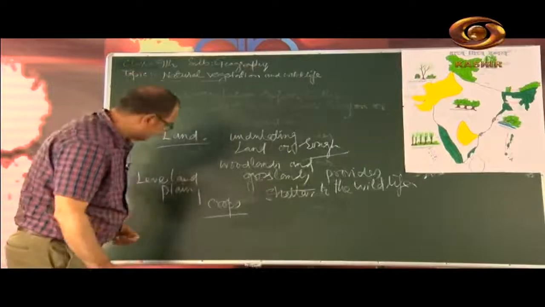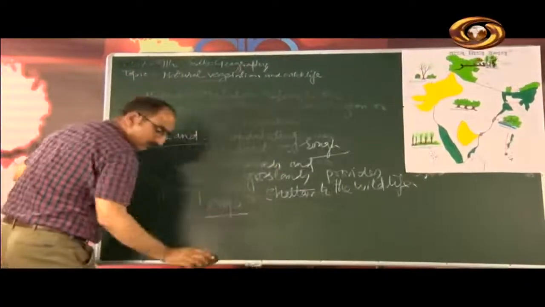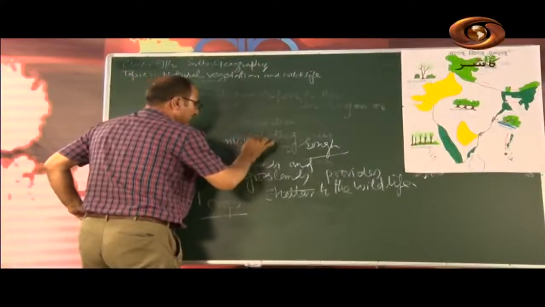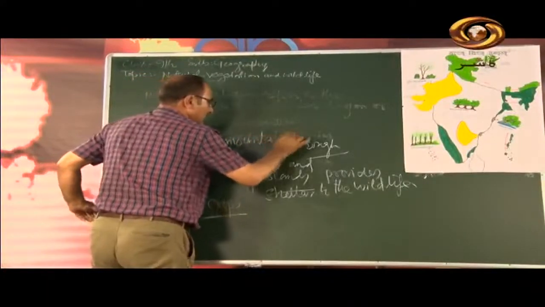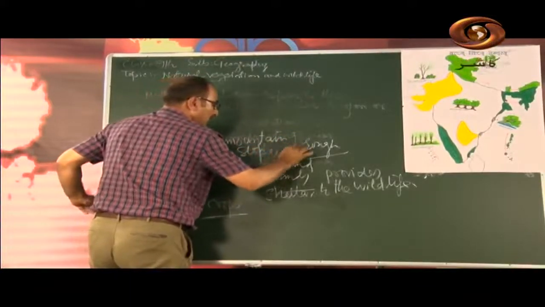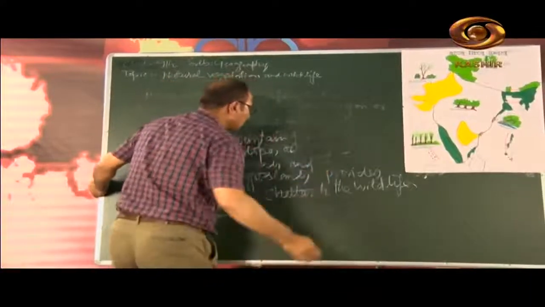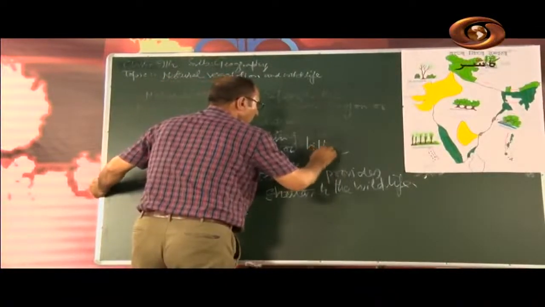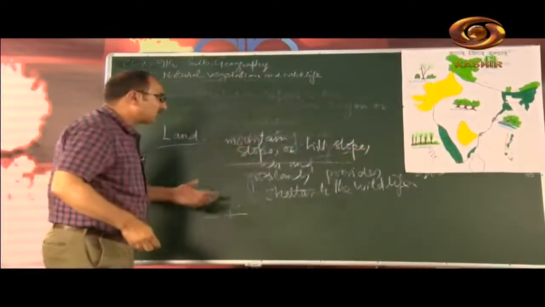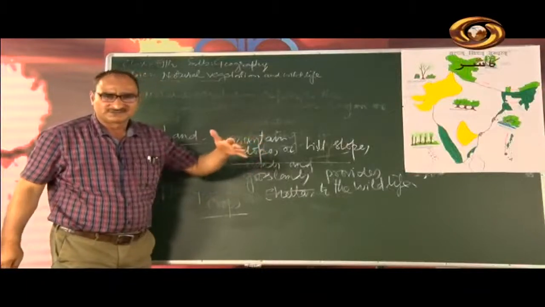Number third, we have mountain slopes or hill slopes. The mountain slopes support the conical trees, forests.